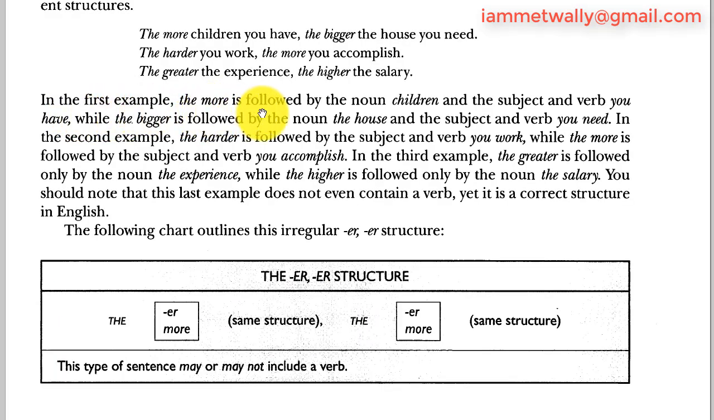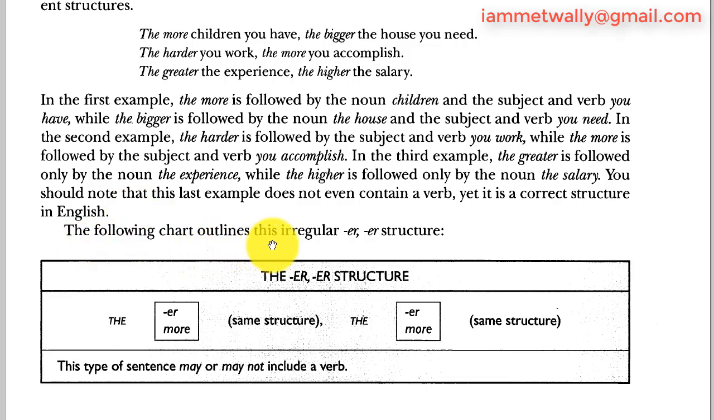In the first example, the more is followed by the noun children and the subject and verb you have, while the bigger is followed by the noun, the house, and the subject and verb you need. In the second example, the harder is followed by the subject and verb you work, while the more is followed by the subject and verb you accomplish. In the third example, the greater is followed by only the noun, the experience, while the higher is followed only by the noun, the salary. You should note that this last example doesn't even contain a verb, yet it is a correct structure in English.